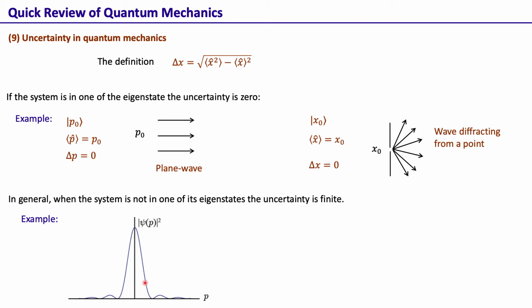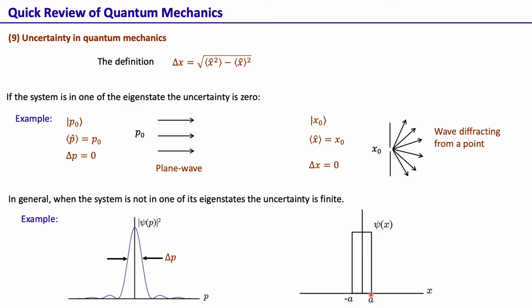This is the momentum basis wave function, and the corresponding position basis wave function is given by this. Now here we do see a range of momentum values that are possible. So the width of this function broadly defines the uncertainty in the momentum measurement.